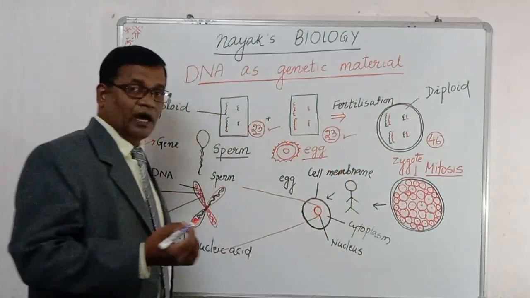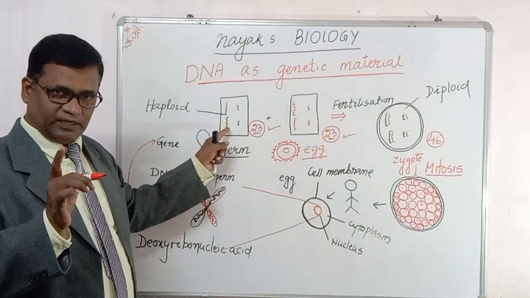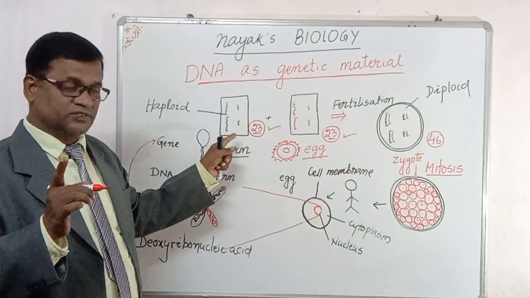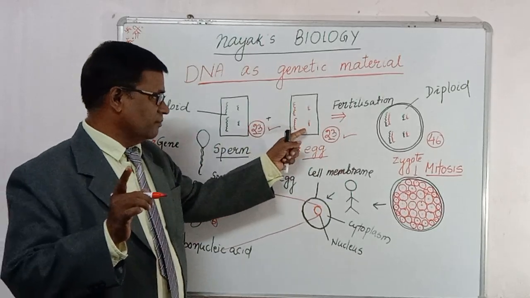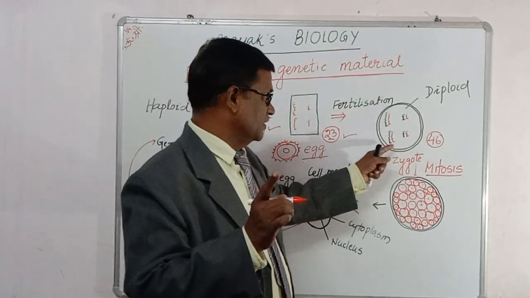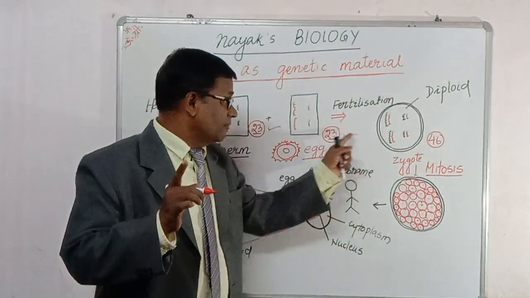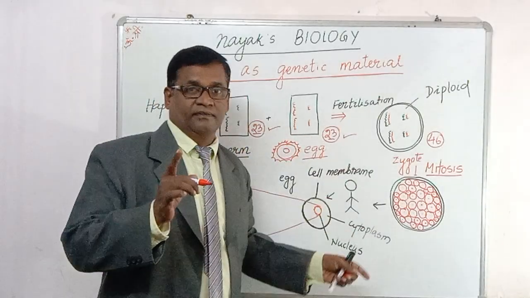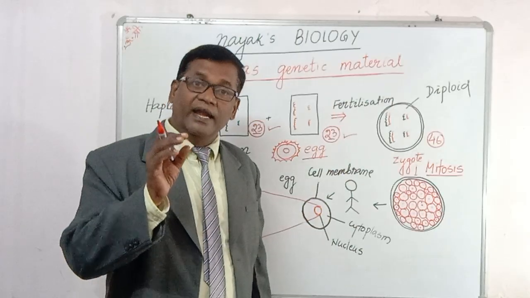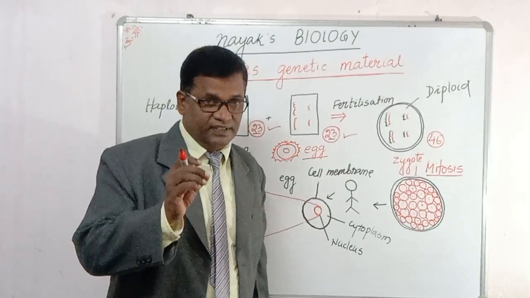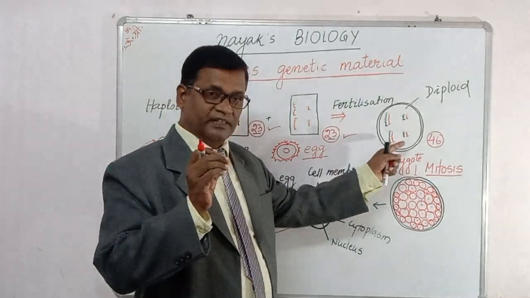Then what are they doing, how are they combined? You see, I draw 4 diagrams, but it is not 4. It is 23 chromosomes, but I draw only 4. And these 4 chromosomes combine with those 4 chromosomes. How are they pairing? You see, these 23 chromosomes are pairing with one another. Suppose we have one chromosome, and pairing means one from the father and one from the mother. Like that they are pairing.